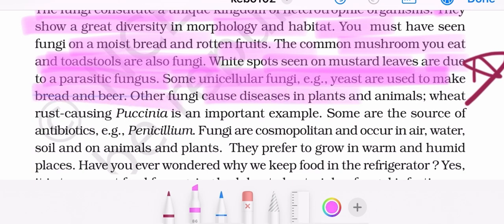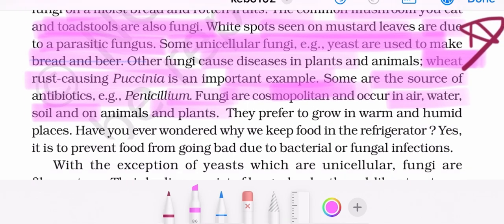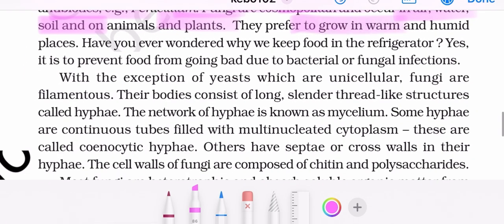Other fungi cause disease in plants and animals. Wheat rust causing Puccinia is an important example. Some are the source of antibiotics, for example, Penicillium. Fungi are cosmopolitan and occur in air, water, soil, and on animals and plants. They prefer to grow in warm and humid places.